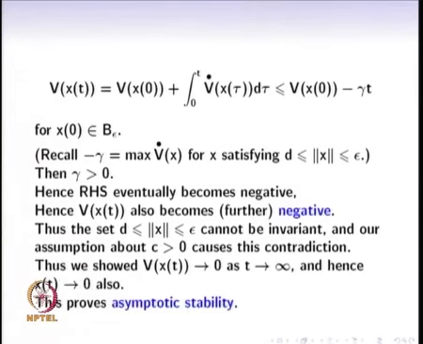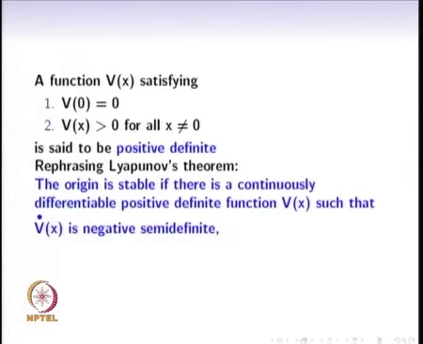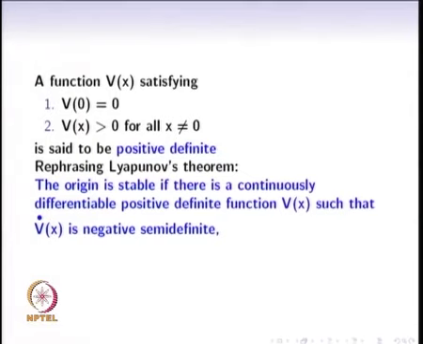So, since c greater than 0 has been ruled out, we have now concluded that v of x of t converges to 0 as t tends to infinity, and hence x of t converges to 0 also. This proves asymptotic stability. Okay, so this completes the proof of the Lyapunov theorem on stability and asymptotic stability. Just some more notation. A function v that satisfies v of 0 equal to 0 and v of x positive for all points x not equal to 0,